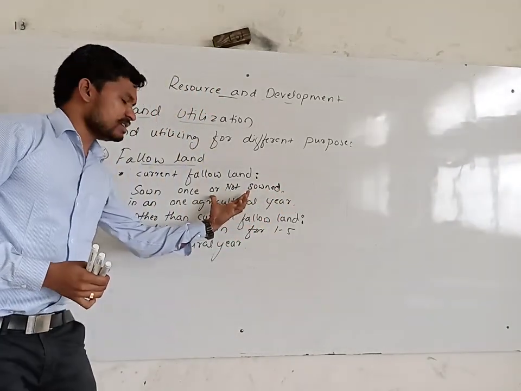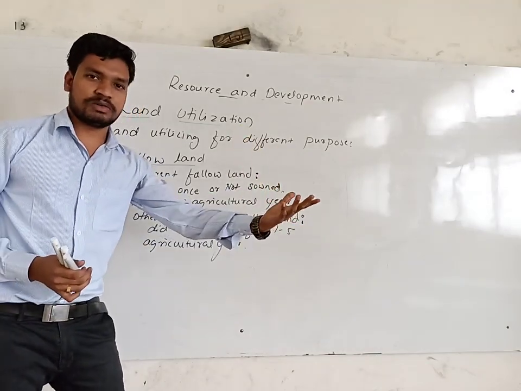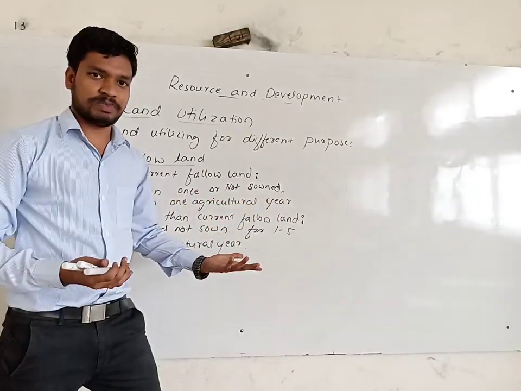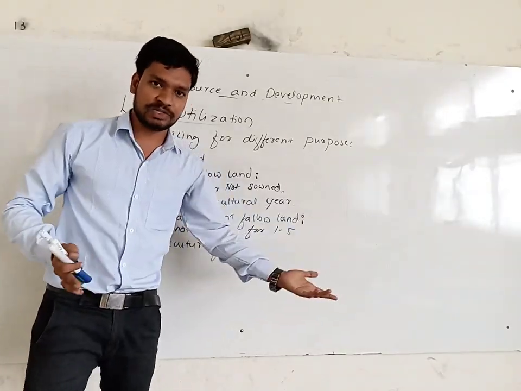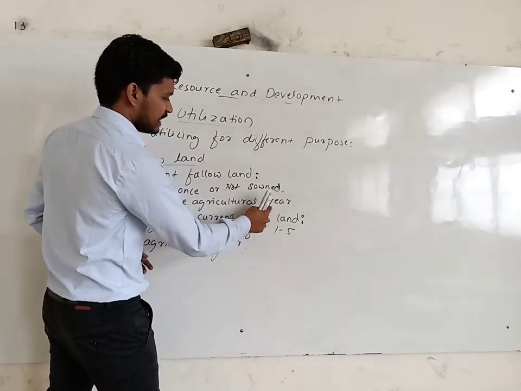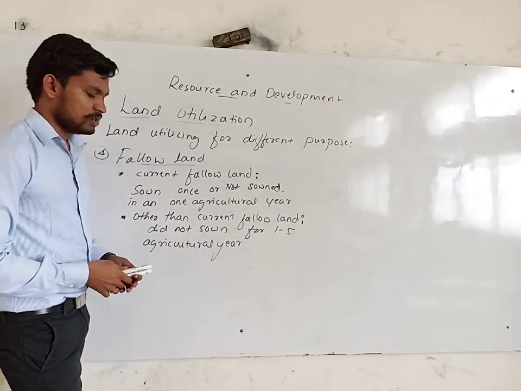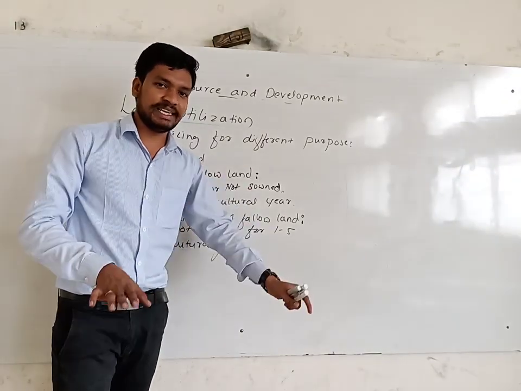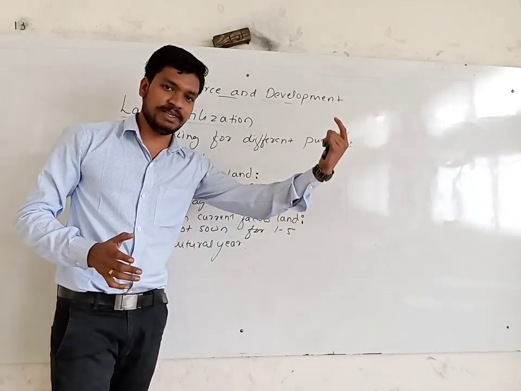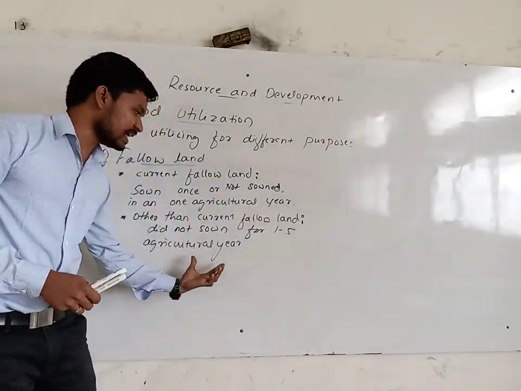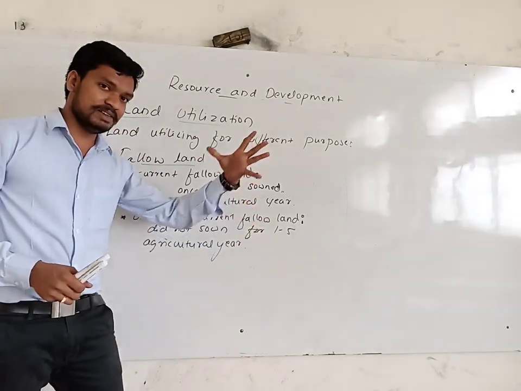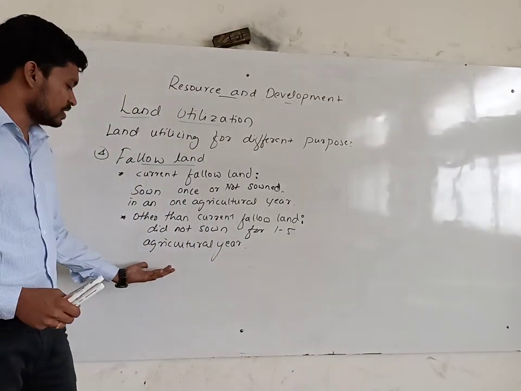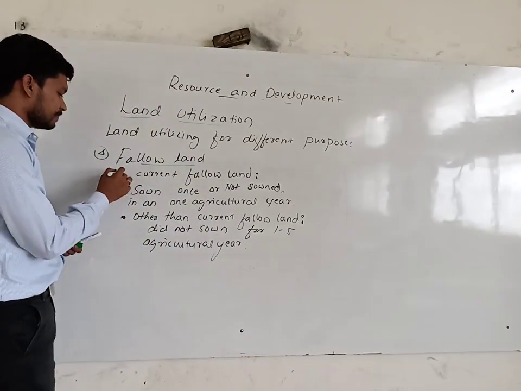So here the land is sown, crops are grown once in an agriculture year, otherwise it is not grown. It is left barren or unused for 1 year. That means one agriculture year is called current fallow land. So other than current fallow land, nothing is sown in that area for 1 to 5 years, less than 5 years. But it's agricultural land. After 5 years, they may use that land for cultivation. So it's called other than current fallow land, or cultivable land.